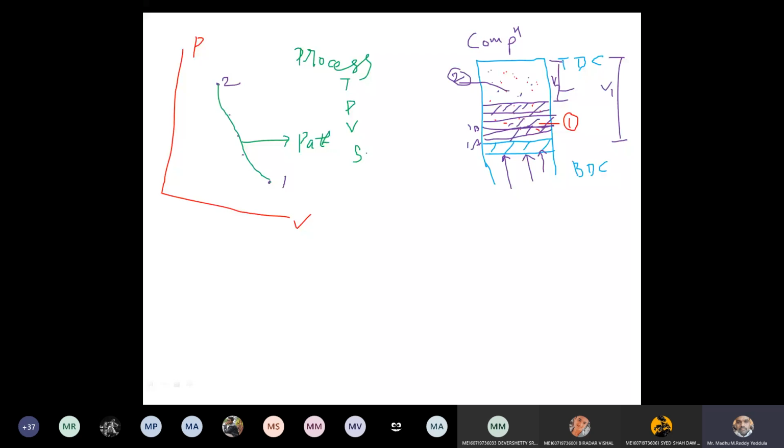Okay. Means in a PV diagram, if the process is vertical, it is a constant volume process. If the process is horizontal, it is a constant pressure process. And if you consider the TS diagram, if the process is a horizontal line, temperature is constant. If the process is a vertical line, entropy is constant.